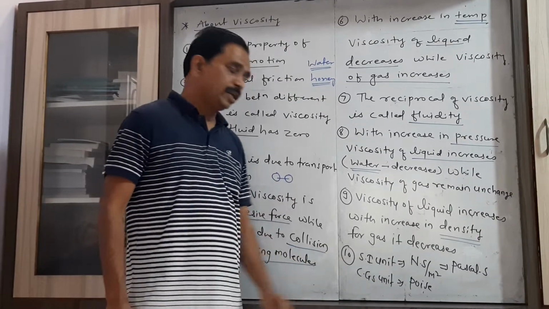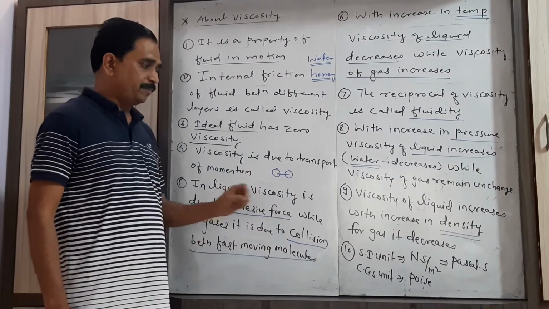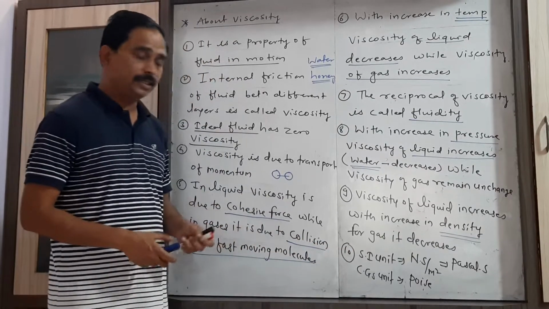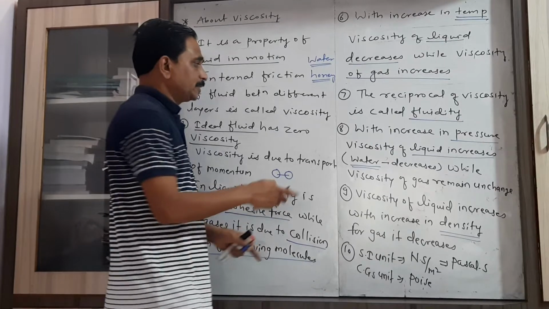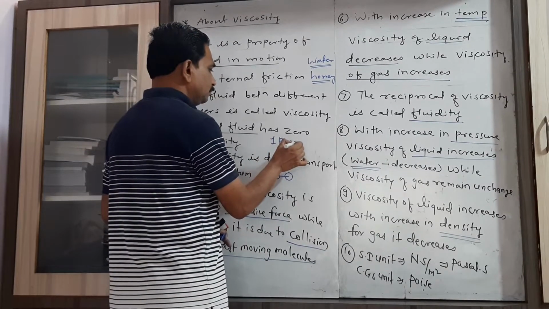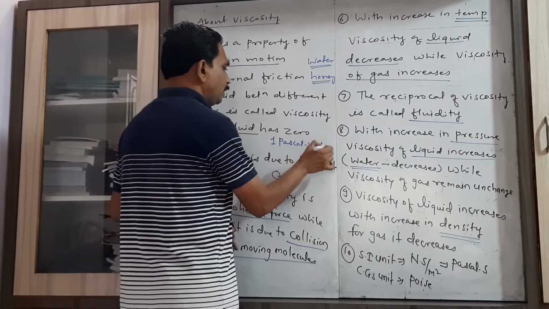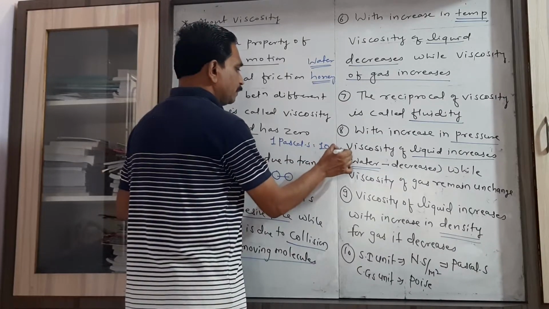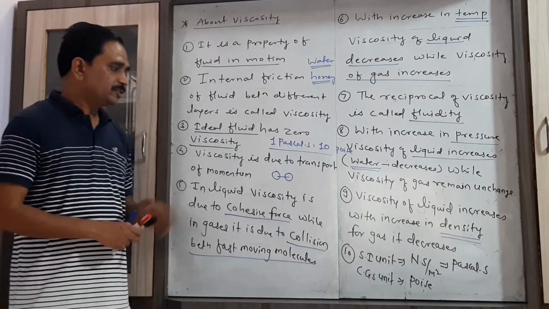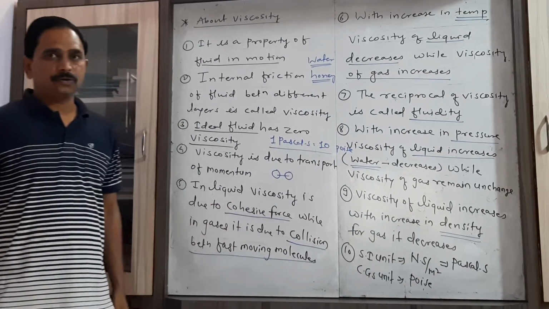And CGS unit is the poise, P-O-I-S-E. The relation between SI and CGS is that 1 Pascal second equals 10 poise. This is the relation between SI and CGS unit of viscosity.